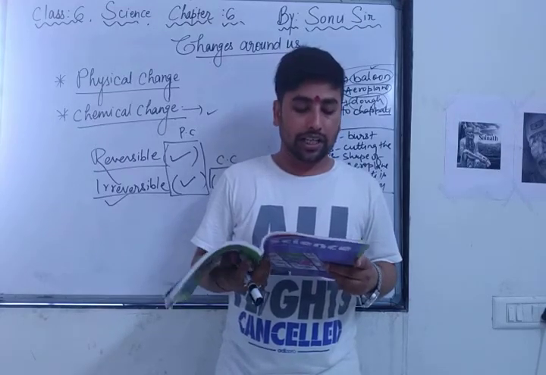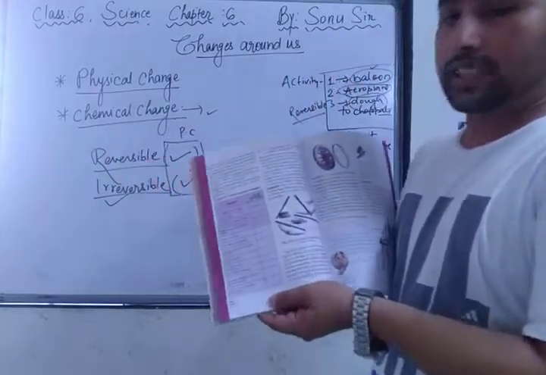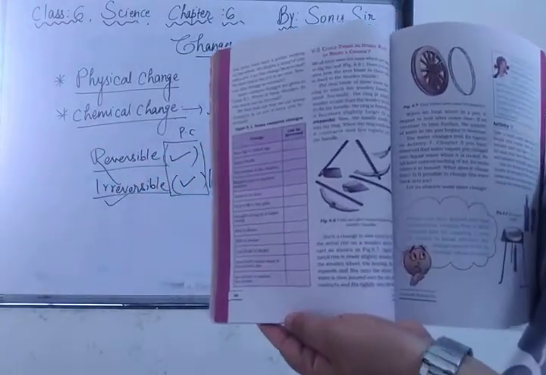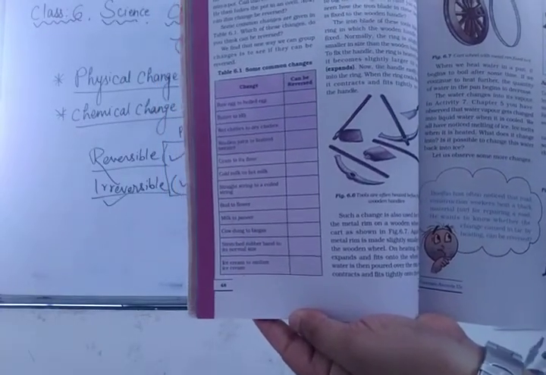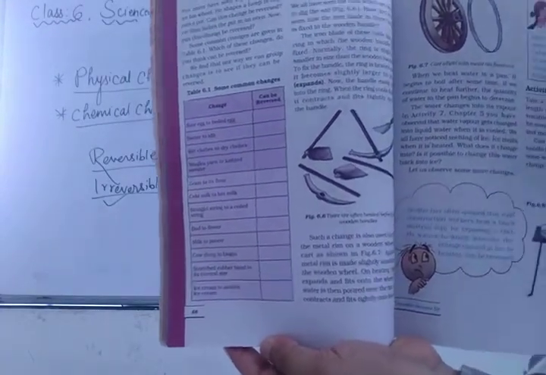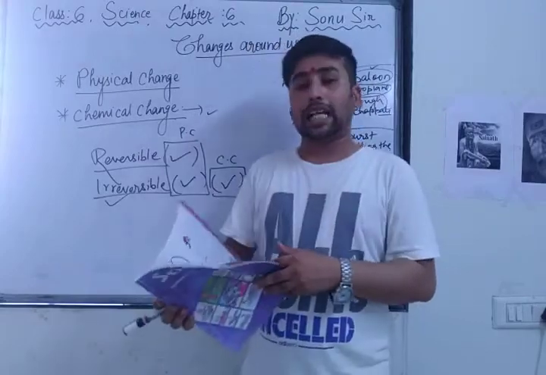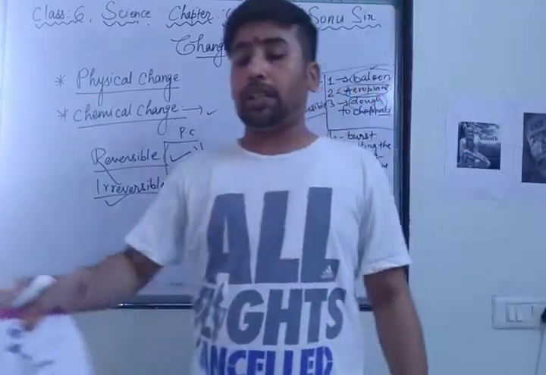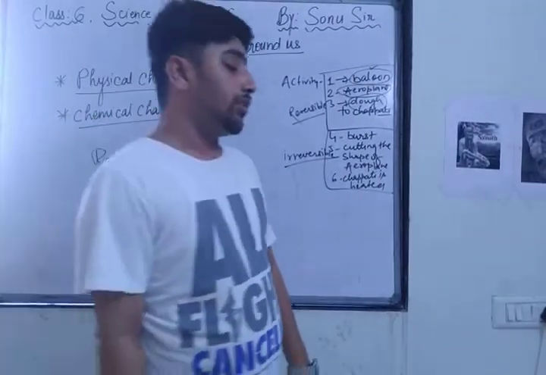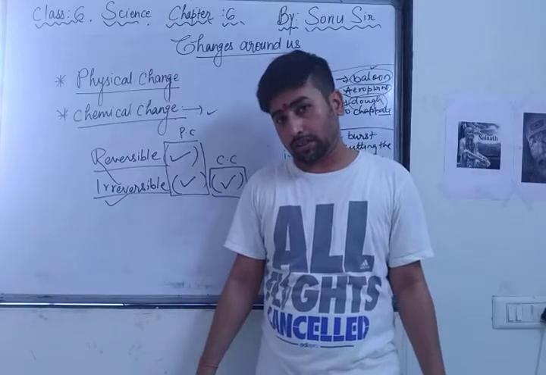Some common changes are given in this table. You have to write. See, this is your homework of activity 6.1. You can see these questions. You have to just write whether it can be reversed or not, whether it is reversible or irreversible. So you can take the PDF of NCERT for class 6 science. Page number 48 is there. After going to page number 48, you have to write some of the common examples of reversible change or irreversible change.